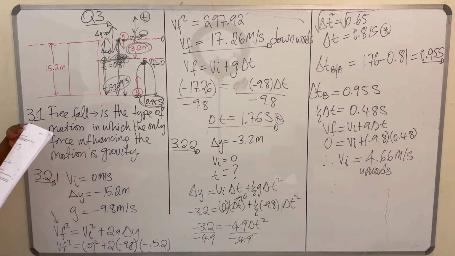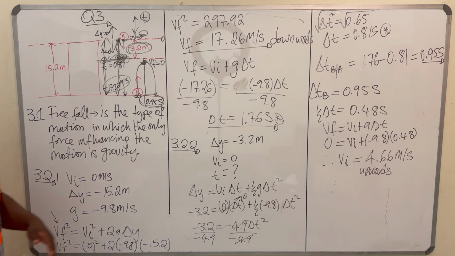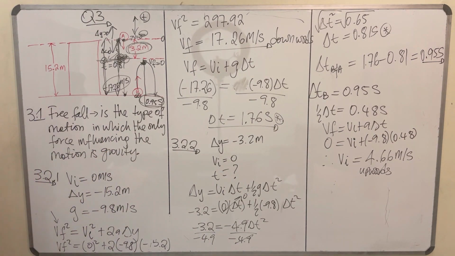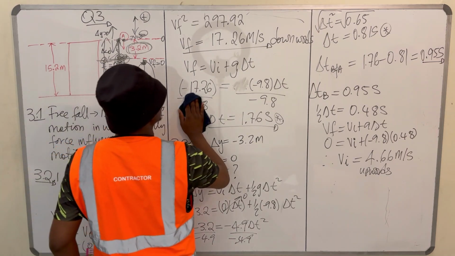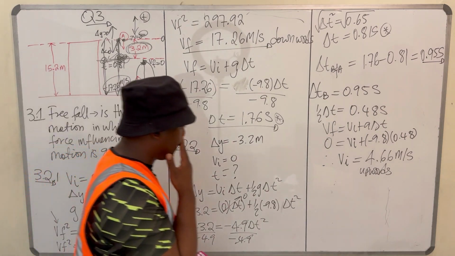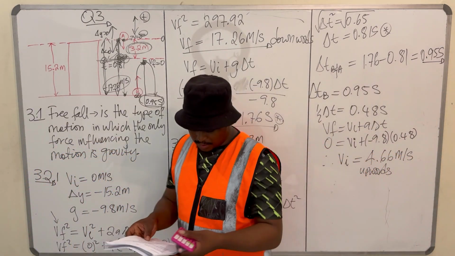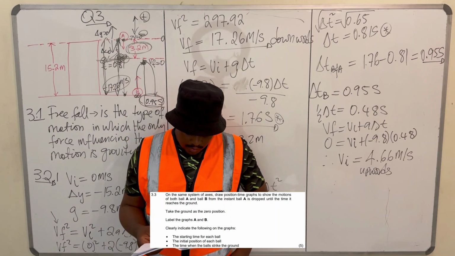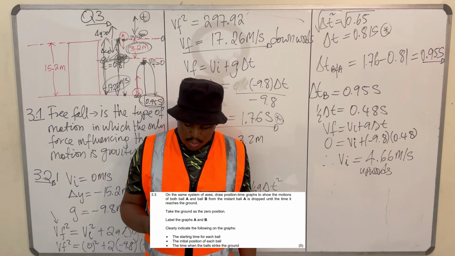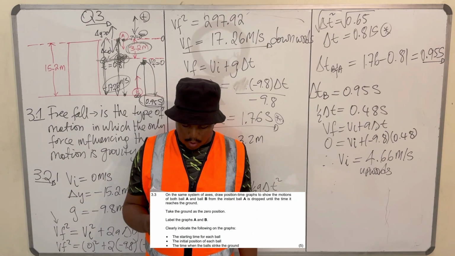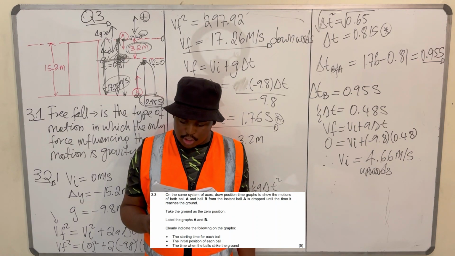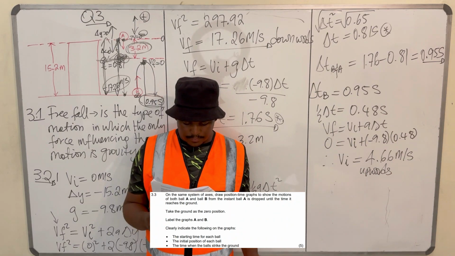So I'll go to the last question, which is 3.3. I'll clean the space here and do 3.3. So what are they saying at 3.3? They're saying, on the same system of axes, draw a position time graph to show the motions of both ball A and ball B from the instant ball A was dropped until when it reaches the ground, right?